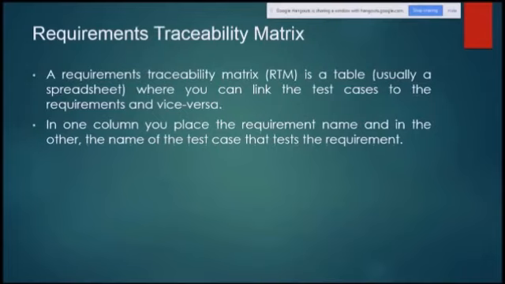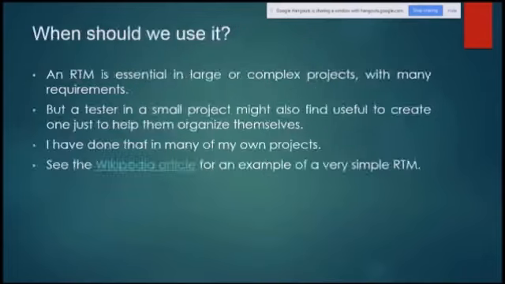Requirement traceability matrix. A requirement traceability matrix, RTM, is a table, usually a spreadsheet, where you can link the test cases to the requirements and vice versa. In one column you place the requirement name, and in the other the name of the test case that tests the requirement. An RTM is essential in a large or complex project with many requirements, but a tester in a small project might also find it useful to create one just to help organize themselves.